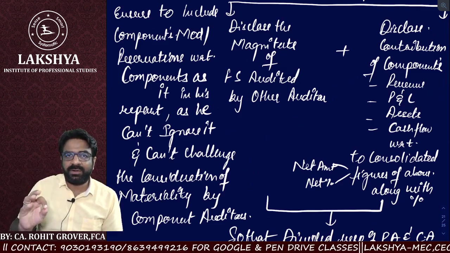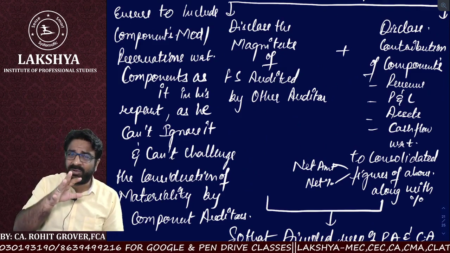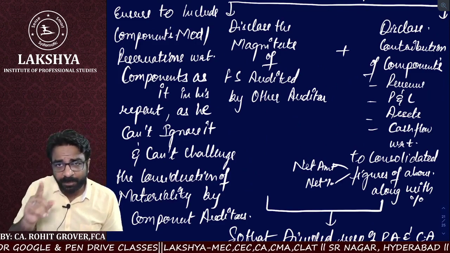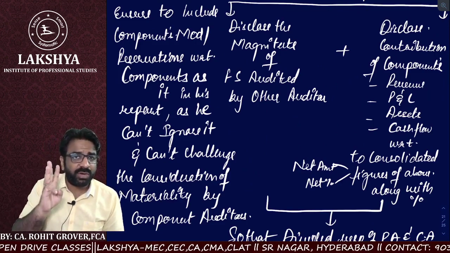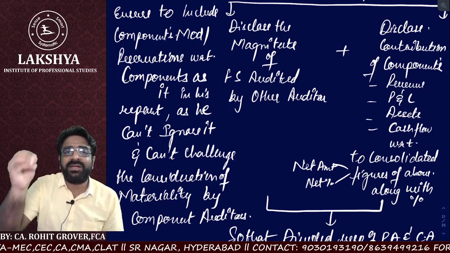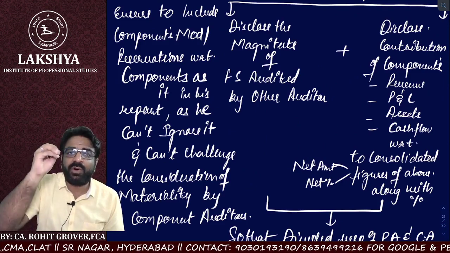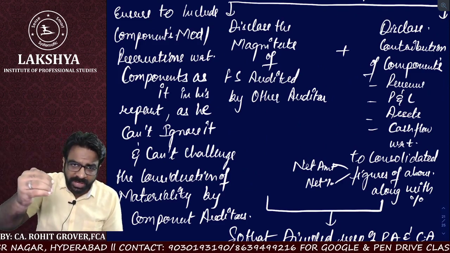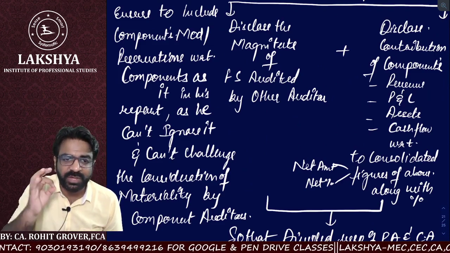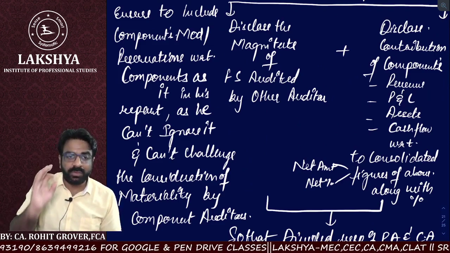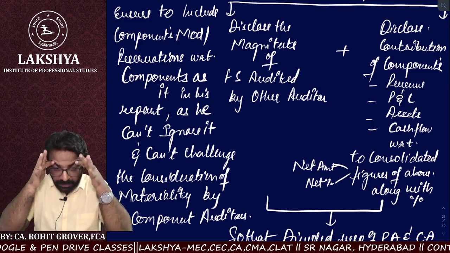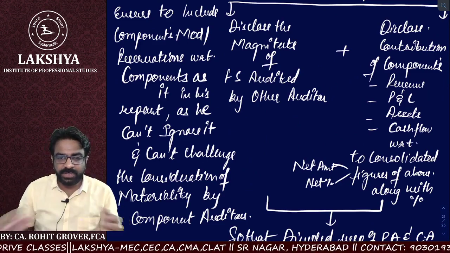If the parent auditor wants, he may not include that immaterial component, but that component where the modification or qualification was kept by the component auditor, irrespective of the size of that subsidiary or associate or that particular component, the modification must be included as it is in the EFS audit report also without fail and without changing it and without ignoring it and without challenging it. Clear everyone? Clear everyone? Yes. Okay, great. Next one.